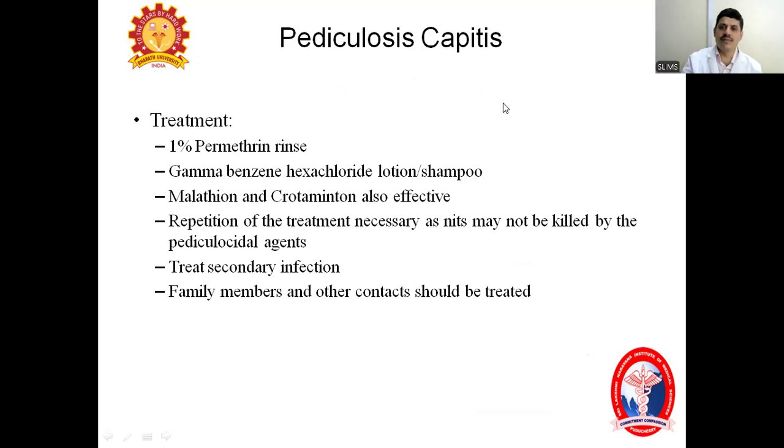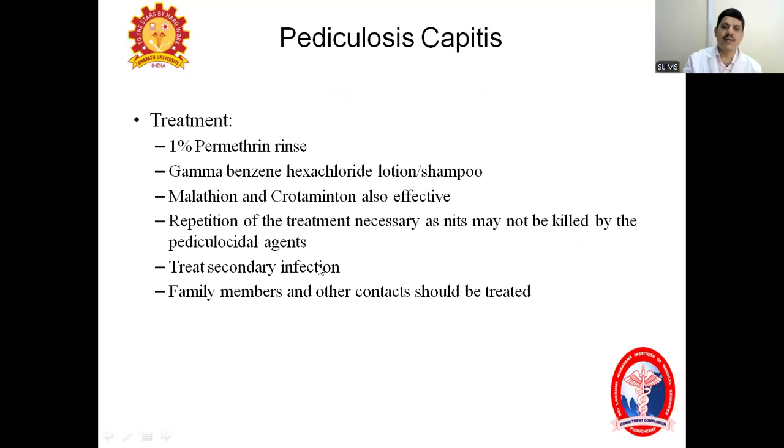How to diagnose and treat this? We diagnose clinically by what we see, and also other family members are involved. In this case, 1% permethrin is used. In scabies we use 5% permethrin; here, 1% permethrin rinse is enough. How to use it? We apply 1% permethrin cream over the scalp, leave it for 1 to 2 hours, then scrub bath. Other agents, as we have mentioned, are gamma benzene hexachloride lotion or shampoo. Malathion is also effective. Usually we have to repeat the treatment if necessary, weekly or after 10 days.